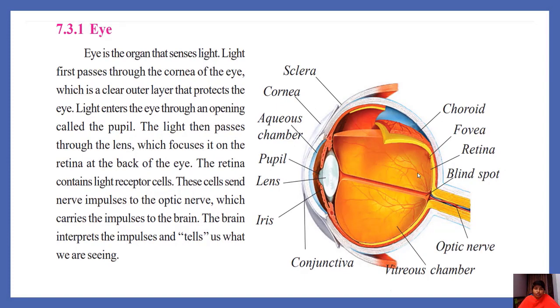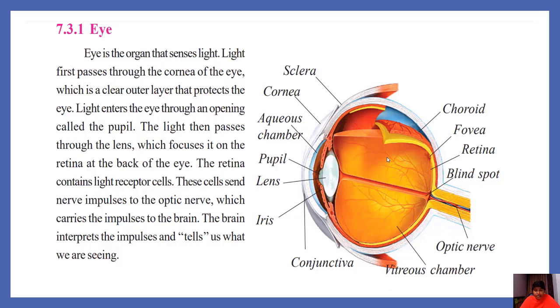Light first passes through the cornea of the eye. You are observing the cornea here, which is a clear outer layer that protects the eye. Light enters the eye through an opening called the pupil. Here you can observe the pupil. Later it penetrates into the pupil. The light then passes through the lens, which focuses it on the retina. Here this one is the lens and this is the retina, at the back of the eye.